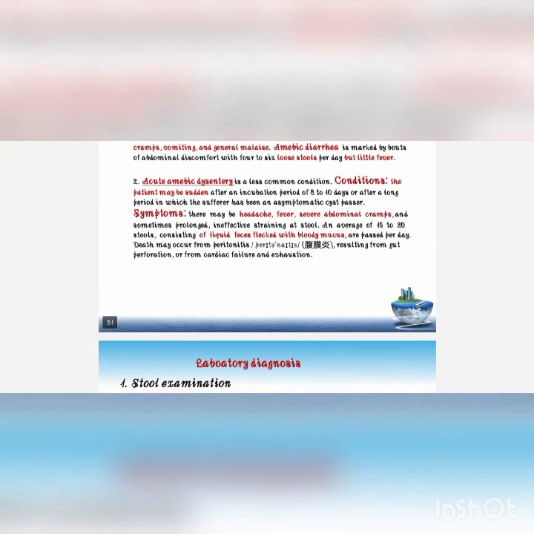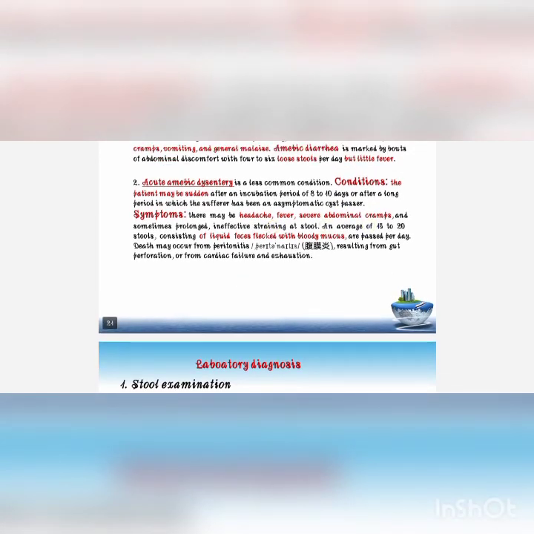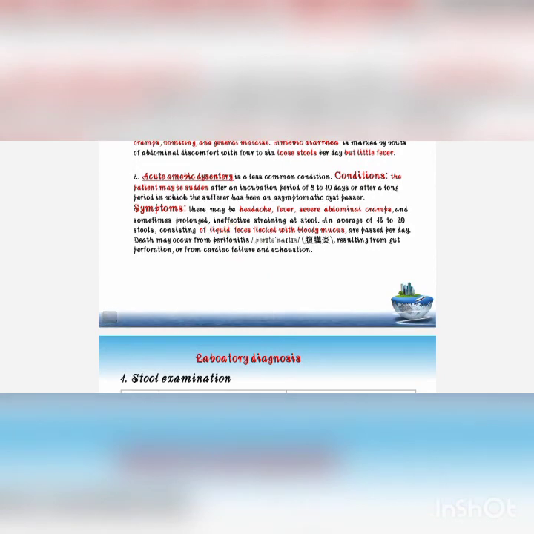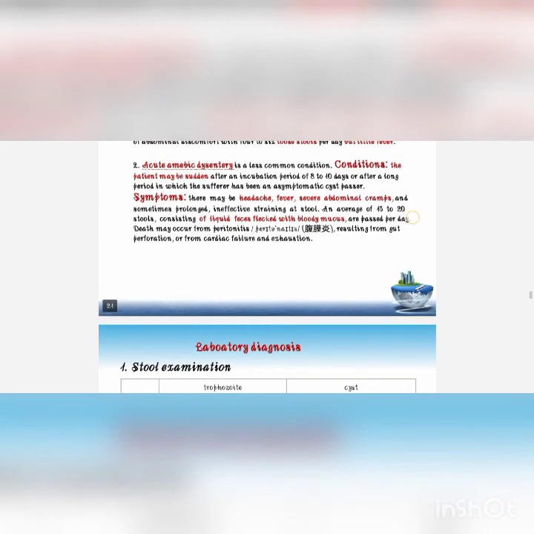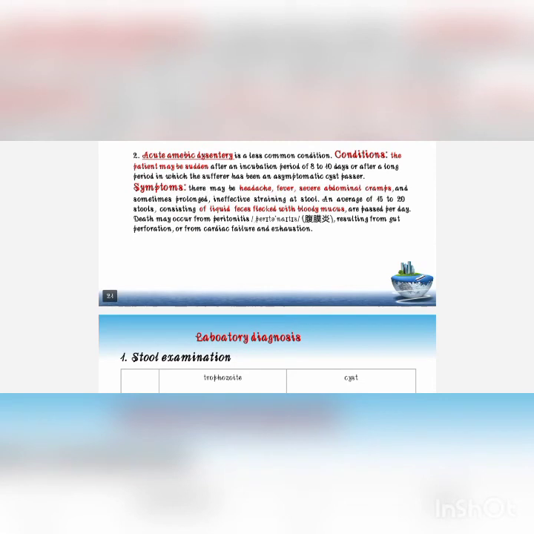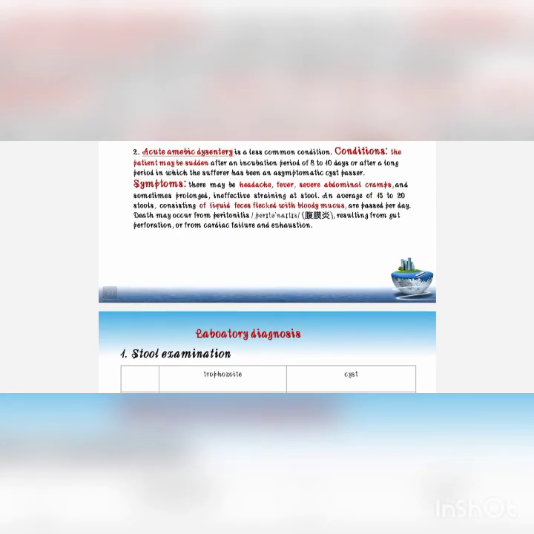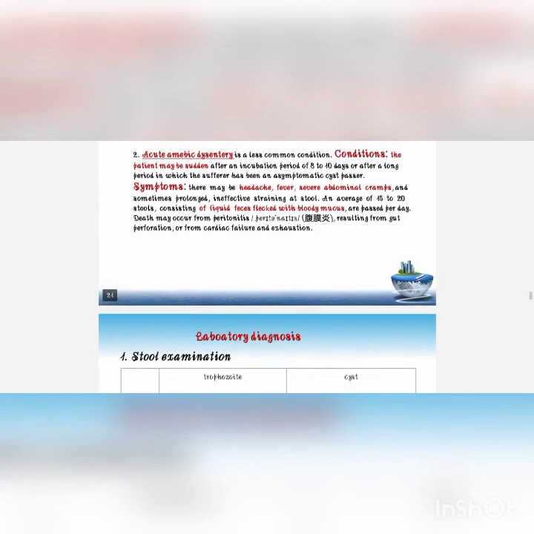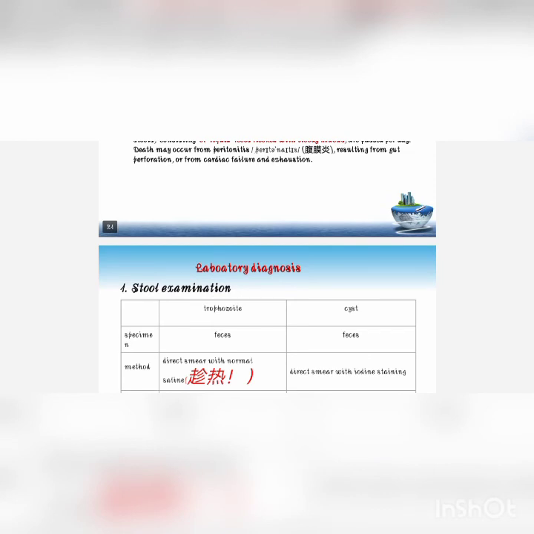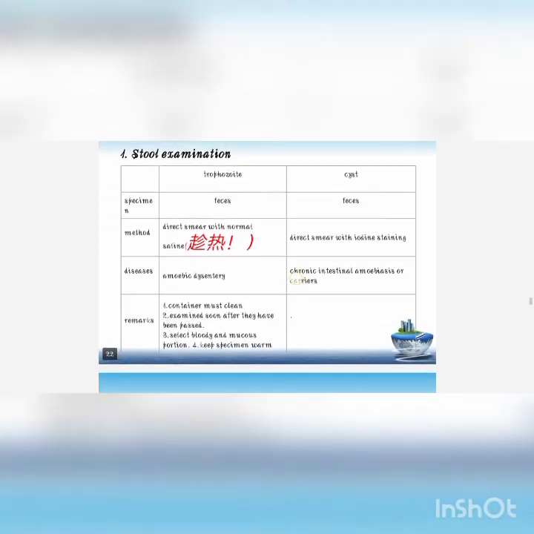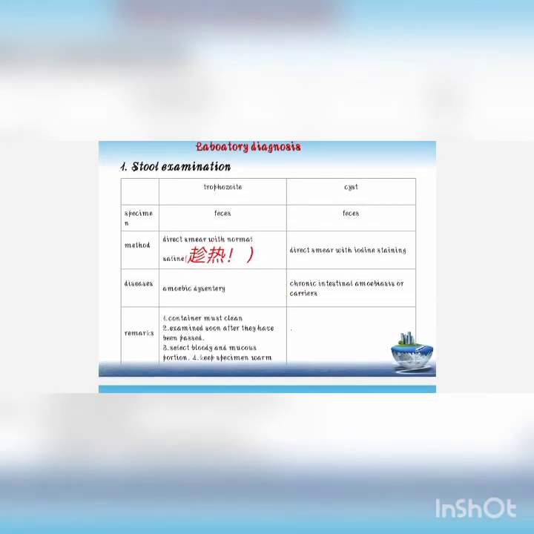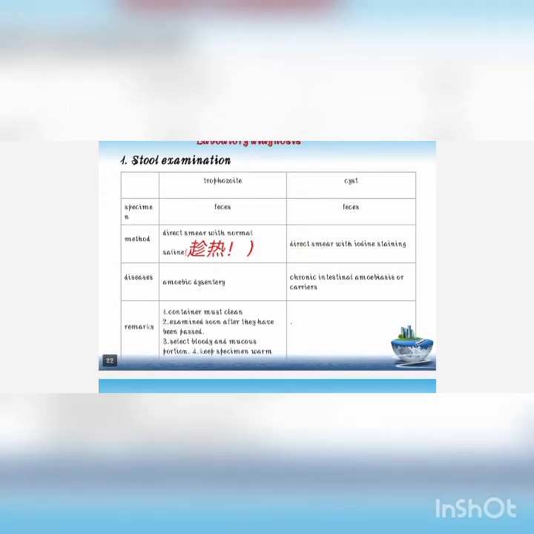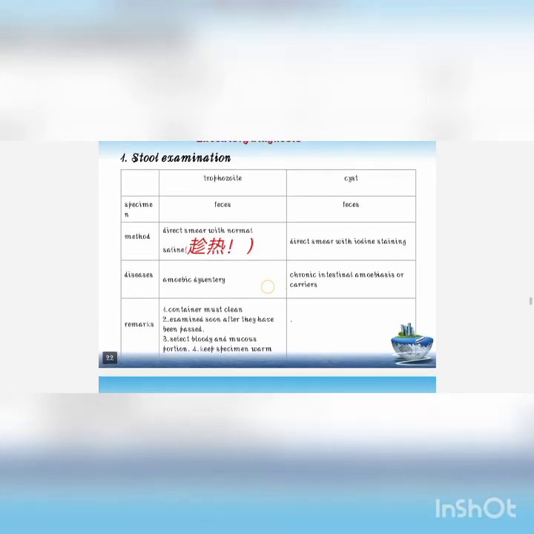The symptoms may include headache, fever, severe abdominal cramps, sometimes prolonged ineffective straining at stool. An average of 15-20 stools consisting of liquid feces with bloody mucus are passed per day. Death may occur from peritonitis. So sometimes it also enters the peritoneal layer, so then death occurs, resulting from gut perforation or from cardiac failure and also exhaustion. So the stool examination can be done by feces and direct smear with normal saline, and the disease caused is amoebic dysentery.